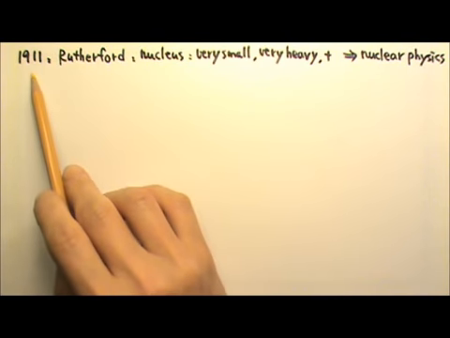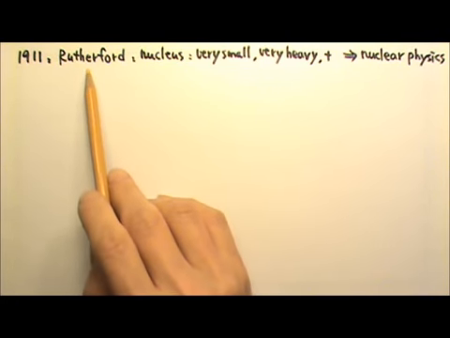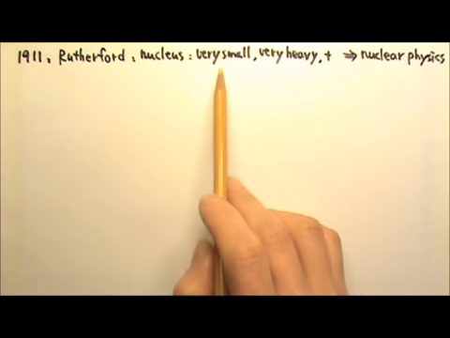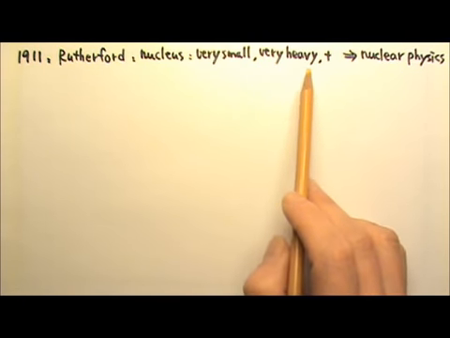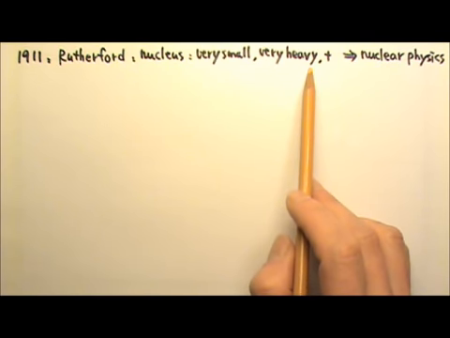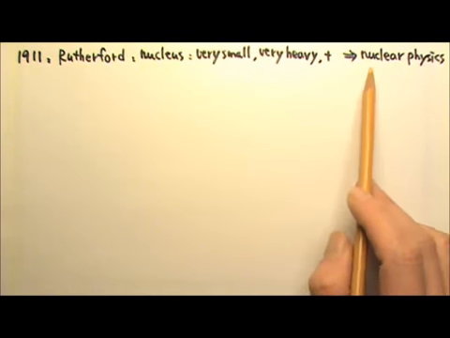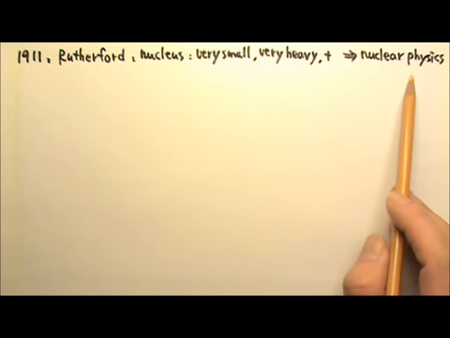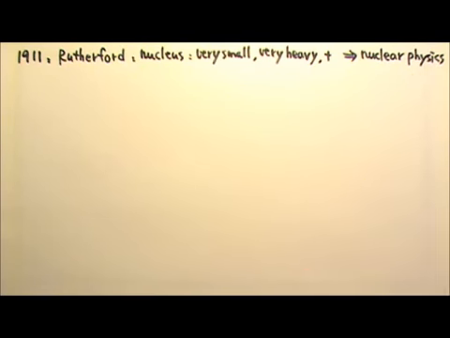In 1911, Rutherford published his planetary or nuclear model for atoms. He said that an atom has a nucleus that is very small, very heavy, and positively charged. That raised many new questions. For example, what is the structure of a nucleus? What is the connection between the nucleus and radioactivity? That was the beginning of nuclear physics, the study of the atomic nucleus.